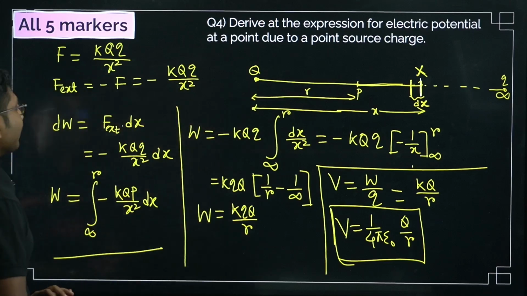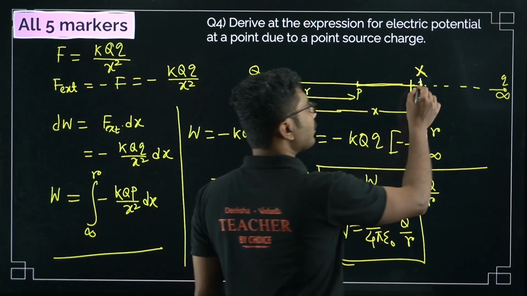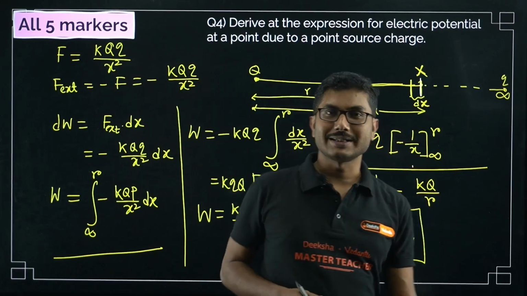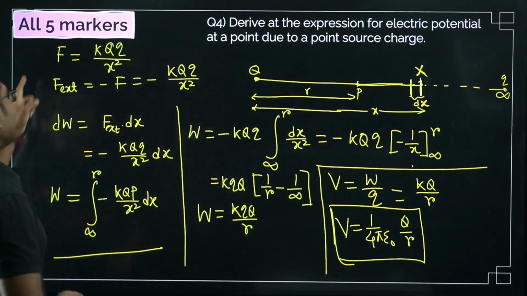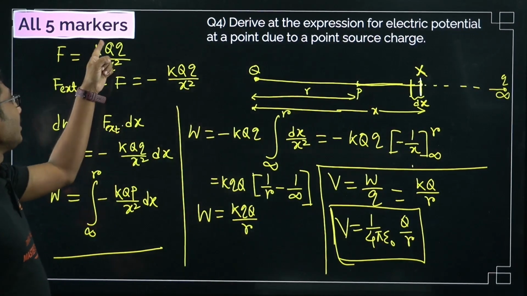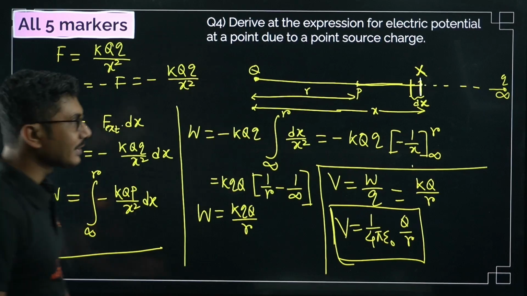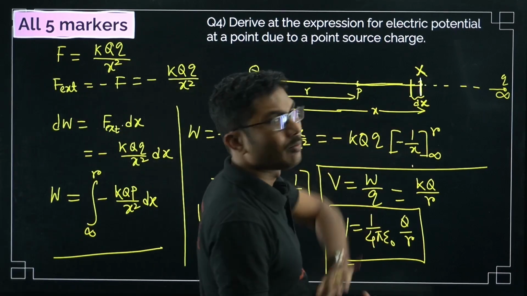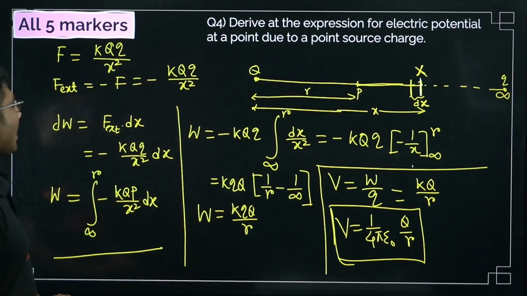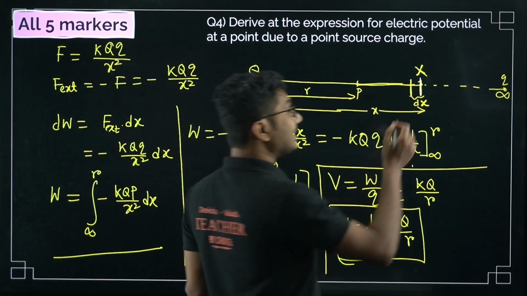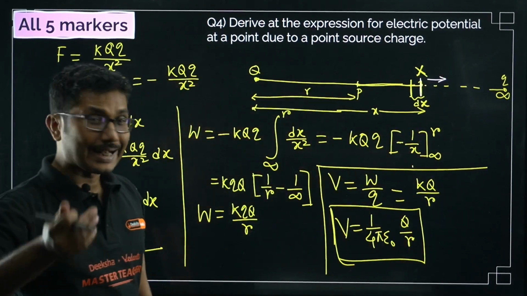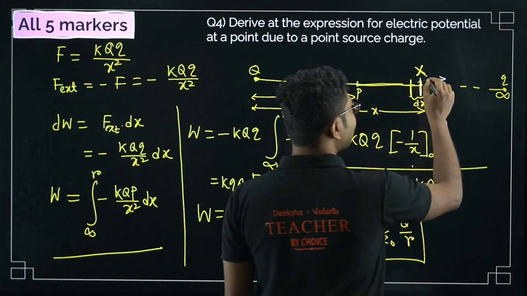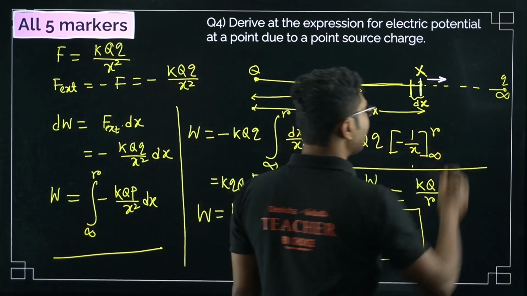First of all, what is the force acting on this test charge when it is at x? The force acting on this charge is given by Coulomb's law, kQq by x square. That is the force acting on this charge when it is at point x. Now this is the internal force, due to the field. Maybe it is repelling, maybe it is attractive, we do not know, but we are assuming it is a repulsive force.